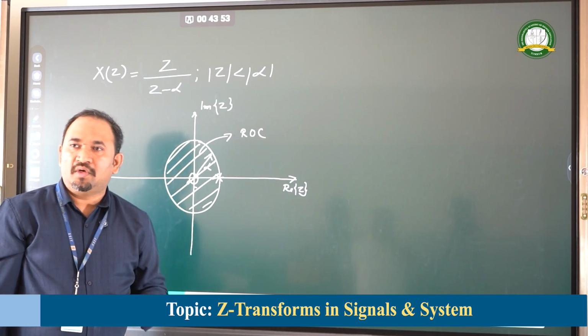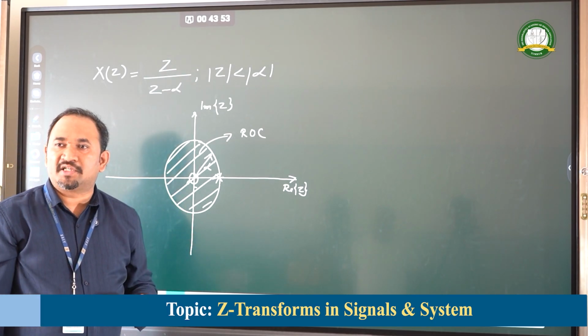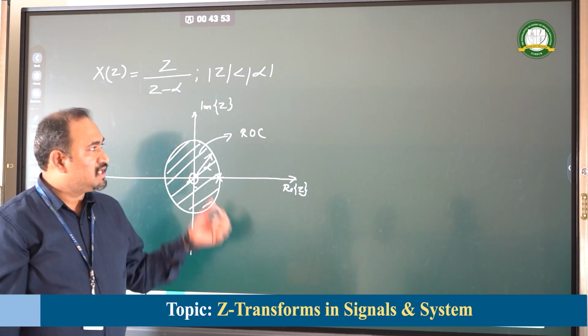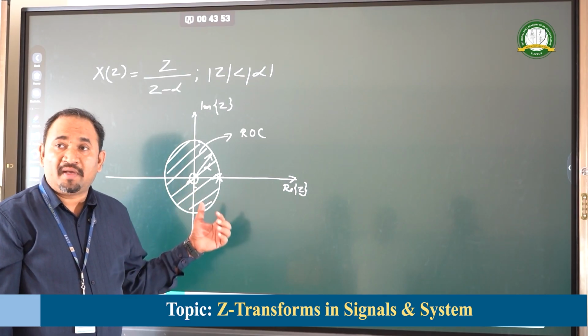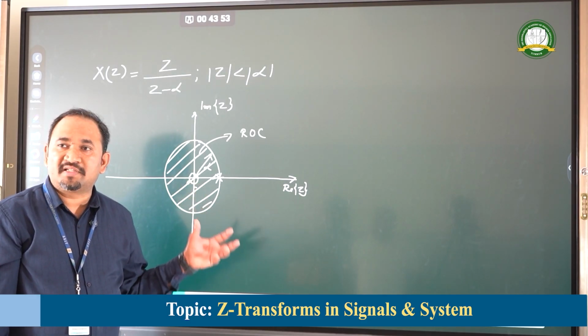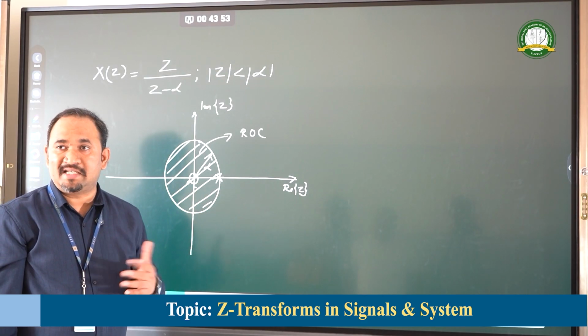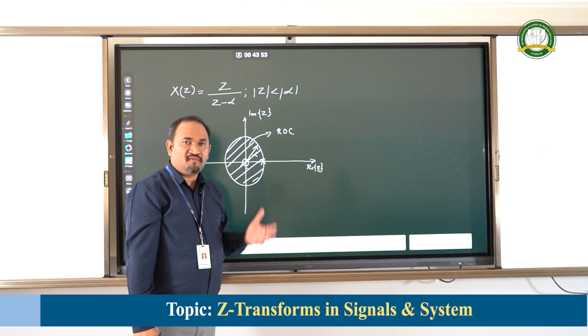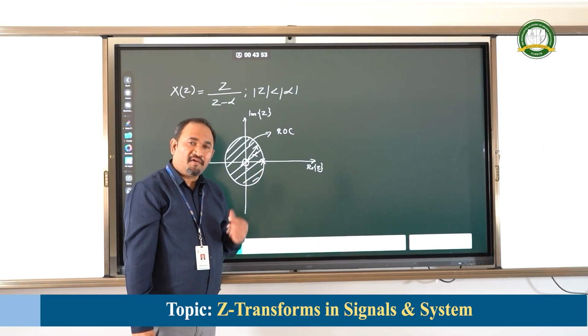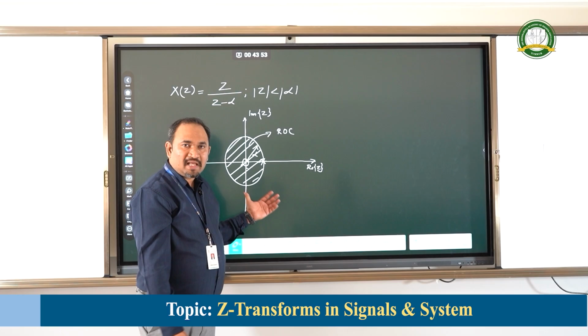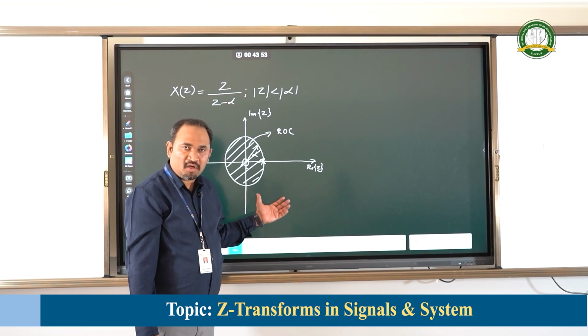Now, for now, we will stop our discussion, and in the next class, let us try to understand where the region of convergence will lie for a two-sided sequence. Okay, and finally we will list out the properties of region of convergence based on the analysis or the output that we have got so far.